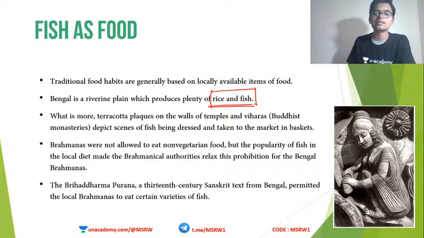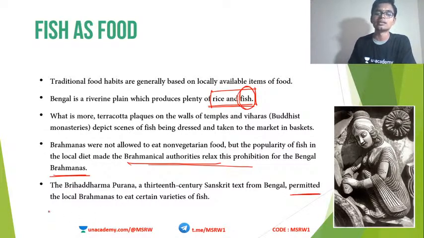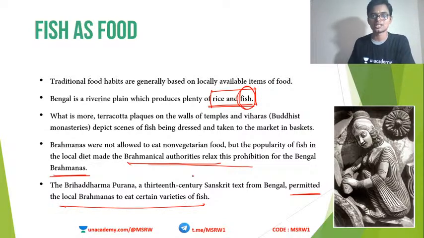But since fish was one of the most common commodities in Bengal, an exception was given to Bengali Brahmanas. Okay, so the Brahmanical authorities relaxed their prohibition for Bengal Brahmanas, and they allowed these Bengal Brahmanas to eat some specific kinds of fish. Certain specific varieties of fish were allowed for Brahmanas in Bengal. So see, even the religion is getting influenced by local availabilities. So the culture of a very dominant religion has actually changed in Bengal.